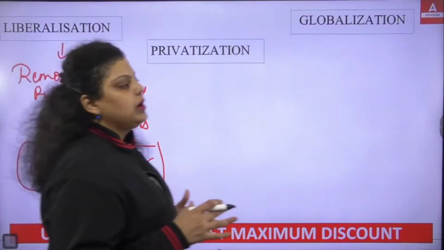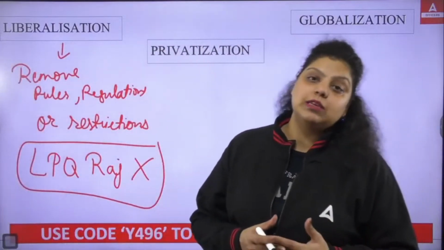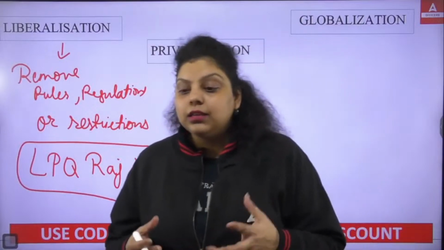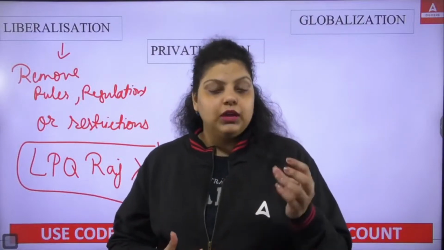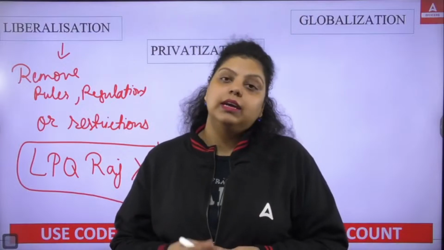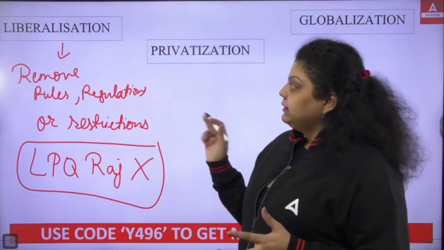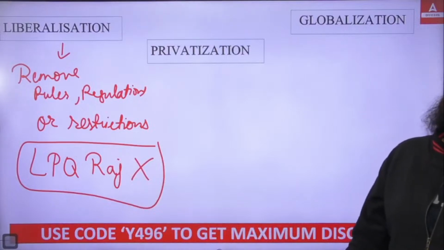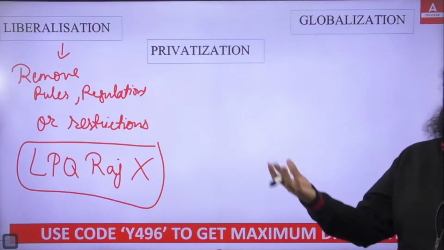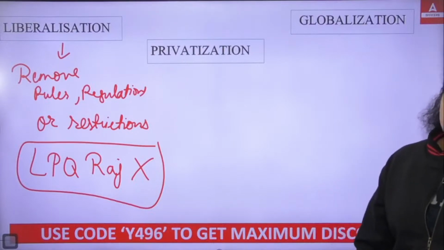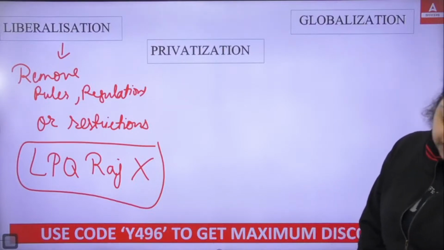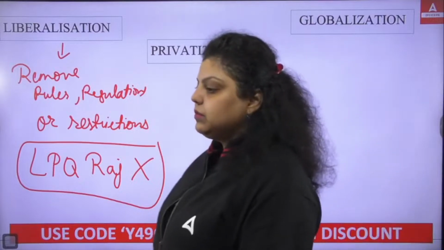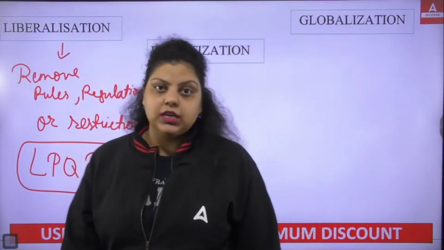So in liberalization, we are trying to make things very easy to adopt. It means if anybody wants to start a business in India, they will be easily able to do that. That's what liberalization is trying to do. So liberalization simply means to remove rules, regulations, restrictions from certain policies, or we can say certain norms that have been introduced by the government of India in the country, so that each and every person will be easily able to do business in the country.